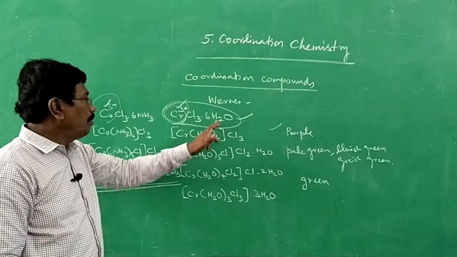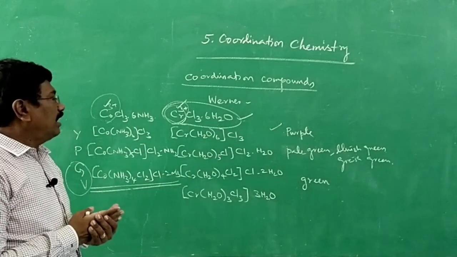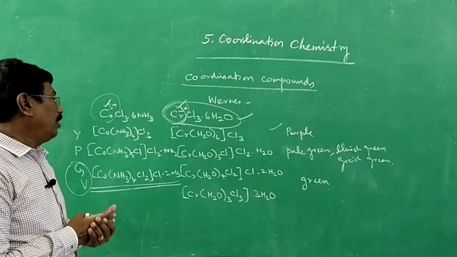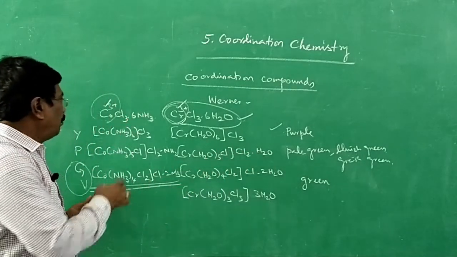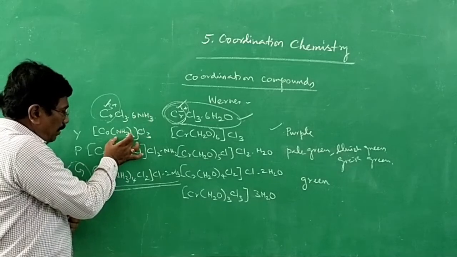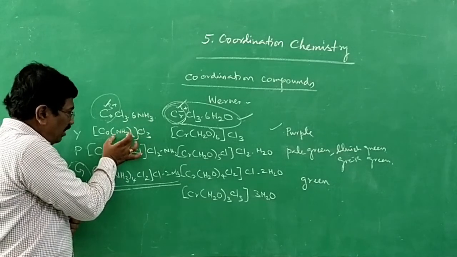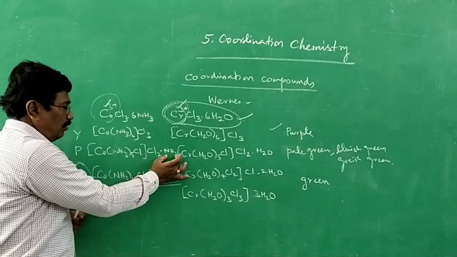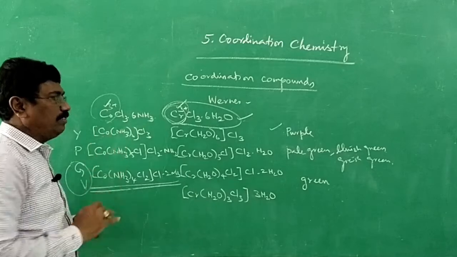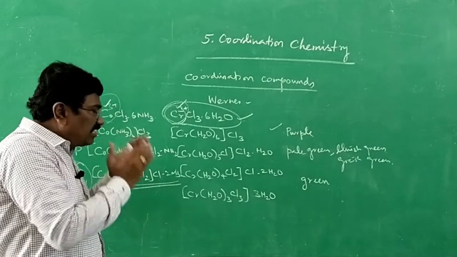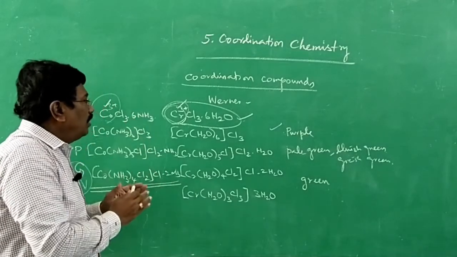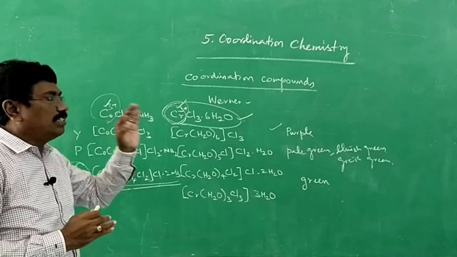Chromium compounds with chloride ion and water molecule, either as water of hydration or as ligand. Here, ammonia either as ligand or outside the coordination sphere. Likewise we have seen a few examples, and therefore it is necessary to know in detail what a coordination compound is.